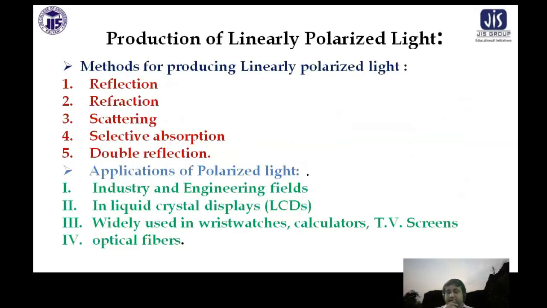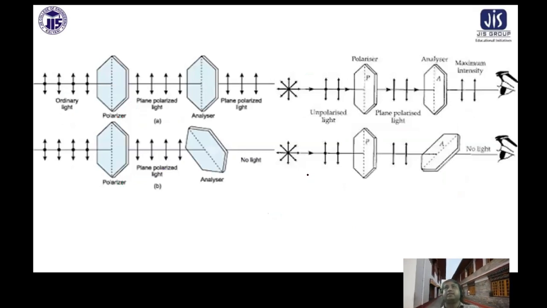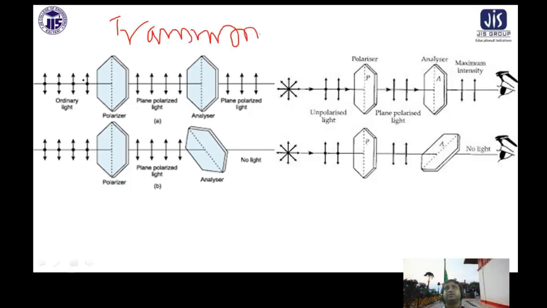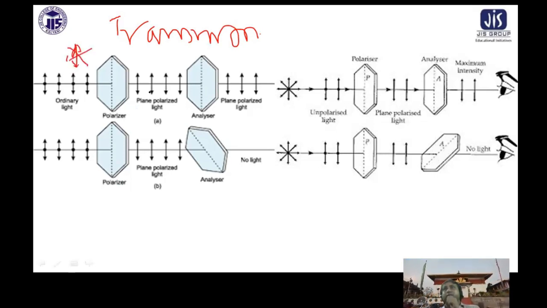Now these are the variety of methods of polarization: reflection, refraction, scattering, absorption, double refraction. These are all applications, and the industrial applications I already mentioned. So this is the way light gets polarized, through transmission. So this is the polarization through transmission. Here ordinary unpolarized light is coming, where the electric field is vibrating in all possible directions. It passes through the crystal and gets vertically polarized.